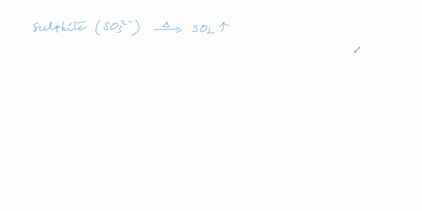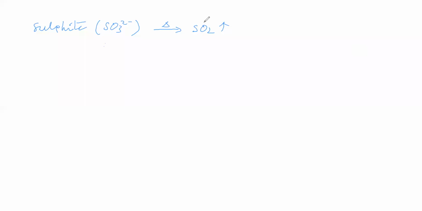Now, sulfite salt on dry heating gives sulfur dioxide gas. Sulfur dioxide gas is colorless and has a pungent smell, that is a suffocating odor. Suffocating means breathing trouble.